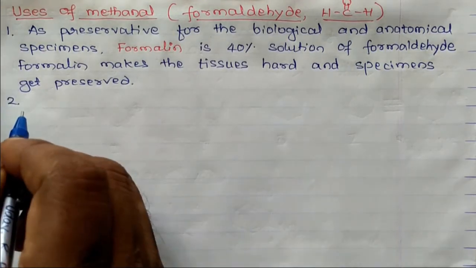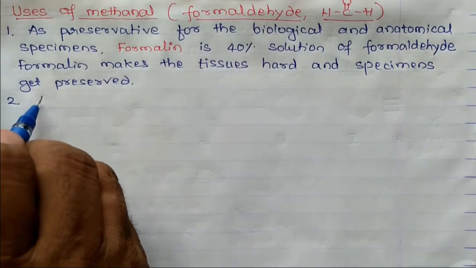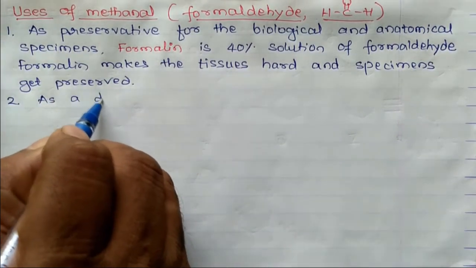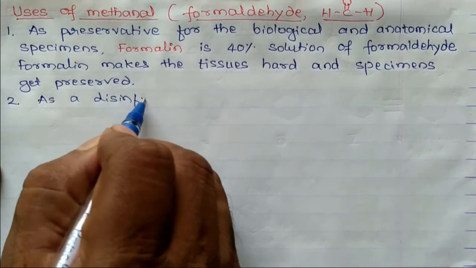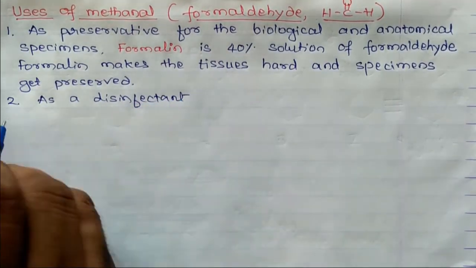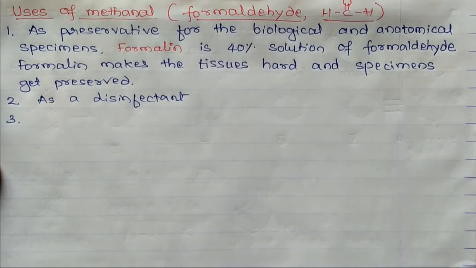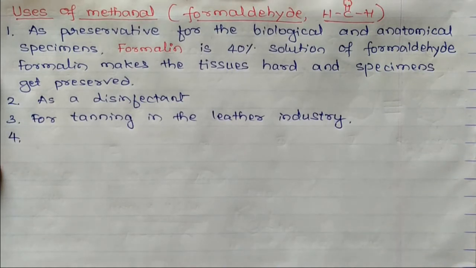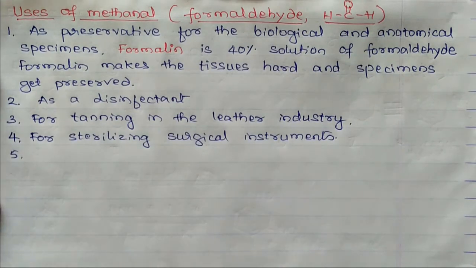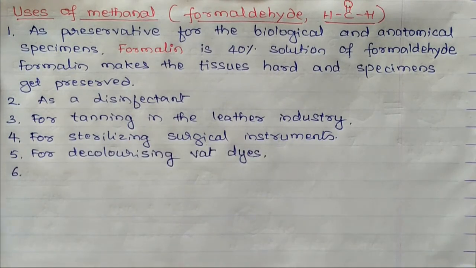Second use, it is used as a disinfectant. Third, it is used for tanning leather in the leather industry. Fourth, for sterilizing surgical instruments. Next use, for decolorizing vat dyes. Next, for making mirrors using Tollens reagent.